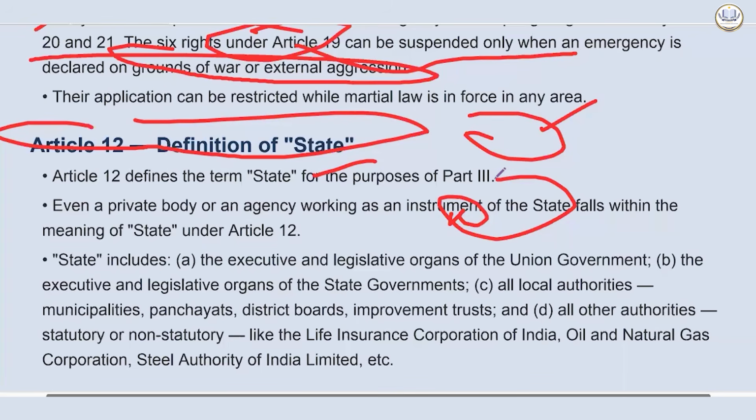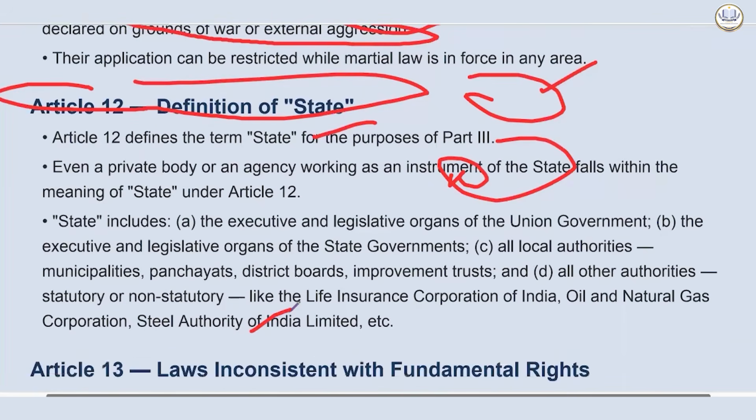Its status is nuanced. When courts perform administrative tasks like staff appointment or conducting exams, they are considered as state and can be challenged for violating rights. In judicial capacity, when delivering judgment or performing judicial functions, they are not considered state under Article 12. Consequently, a superior court's judicial decisions cannot be challenged as a violation of fundamental right. Okay, so this is what you need to know.